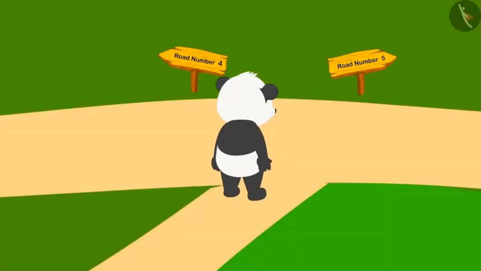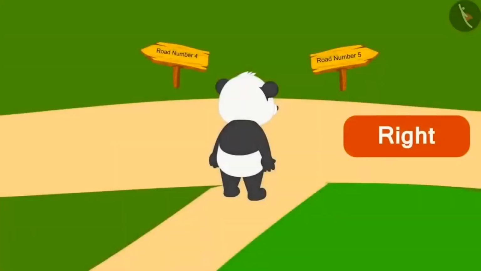Can we tell from the process we learnt whether, to get to road number 5, Golu has to turn right or left? If you want, you can pause the video and find the answer to this question. Well done, kids! You have found the right answer. Road number 5 is on the right hand side of Golu, so he will have to turn right to go to road number 5.